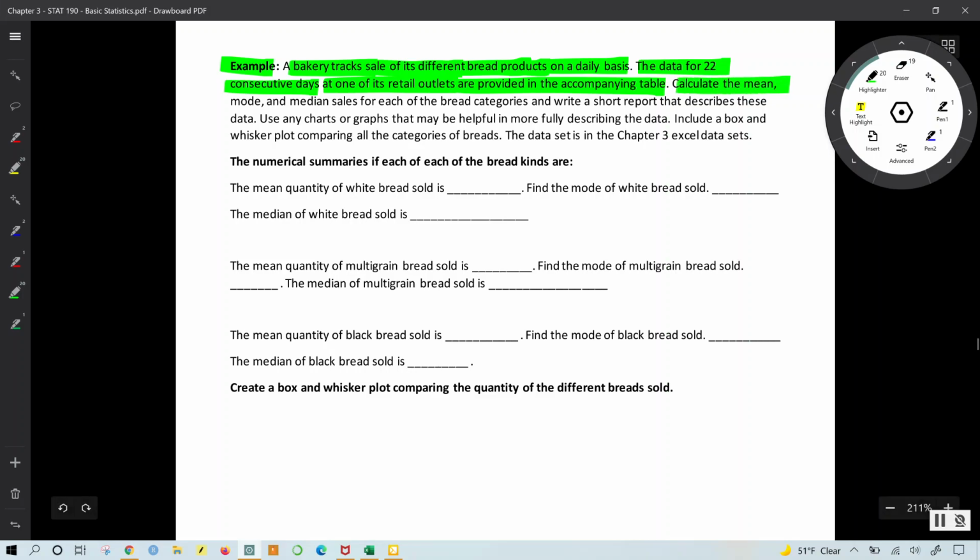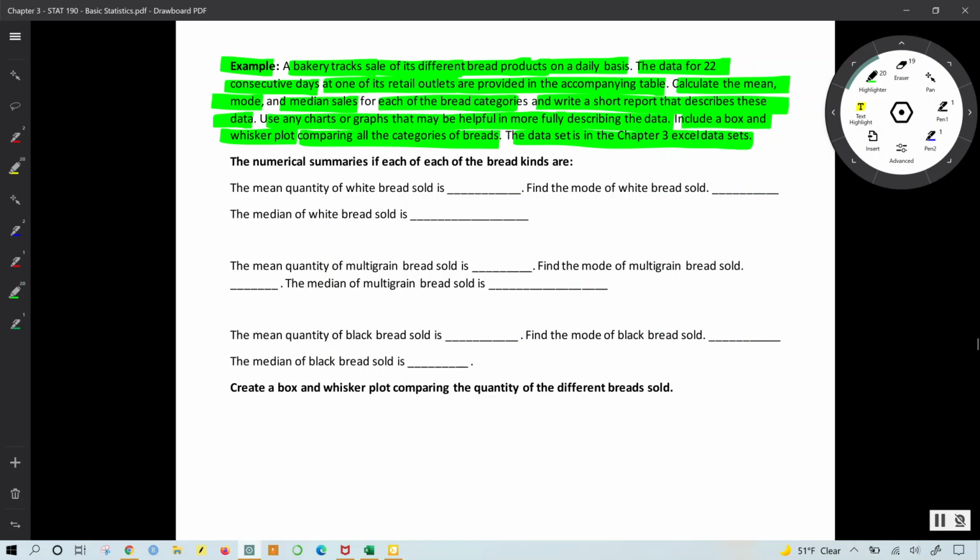We have to calculate the mean, mode, and median for each of the bread categories and write a short report that describes this data. We would like to use any graphs or charts that may be helpful in describing the data. Include a box and whisker plot comparing all categories of data. And of course, we have the location of the data set in our files. So this is a template for that report.